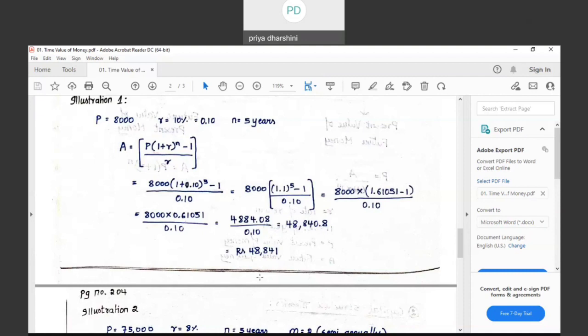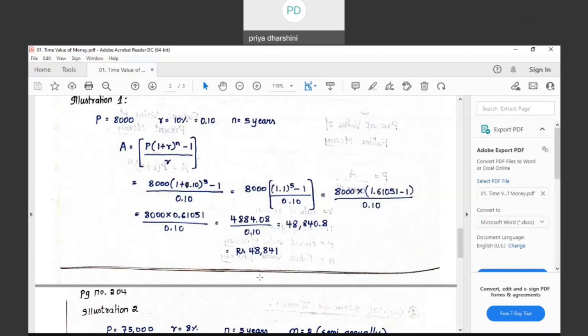For the first year, if he invests at year end, the money is deposited for a period of 4 years because the first year is already over. If you are investing at the end of the second year, the money will be deposited for 3 years. Investing at the end of 3 years, the money will be deposited for 2 years. Then for 1 year. Then the money invested at the end of the fifth year will not carry any interest because the maturity value is at the end of the fifth year itself. So there is no term of deposit for the last installment.